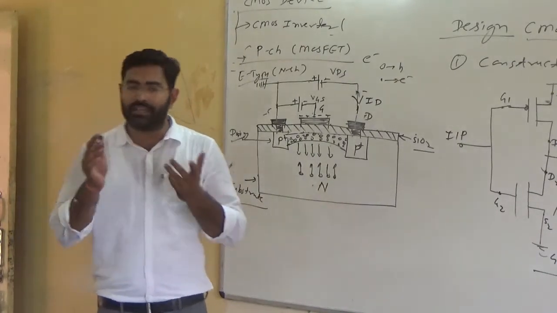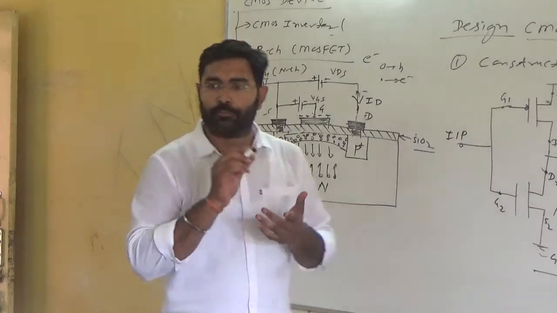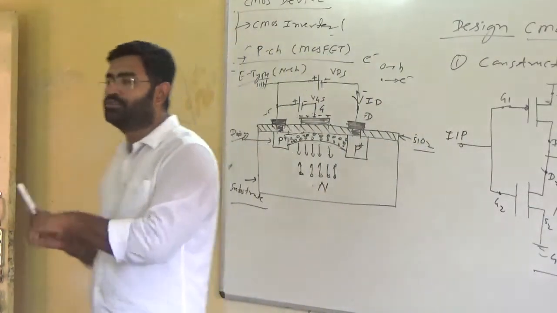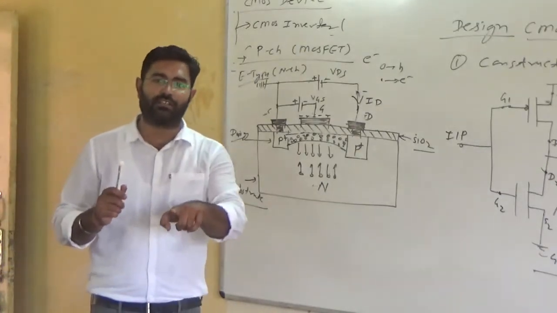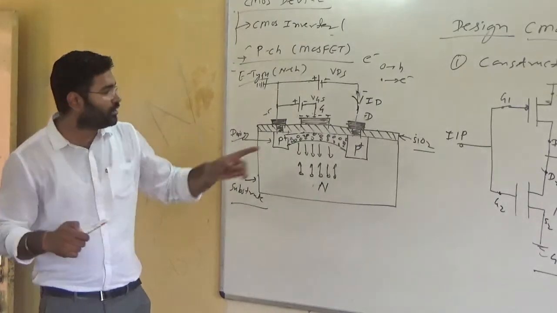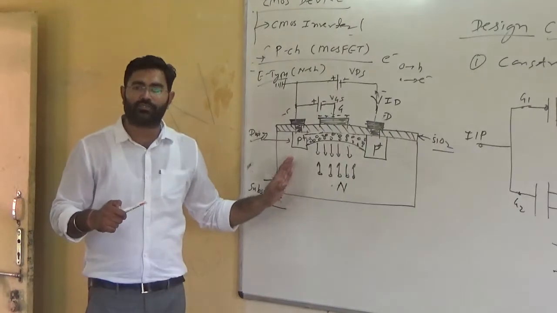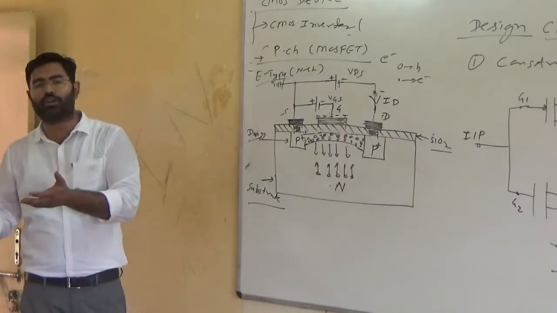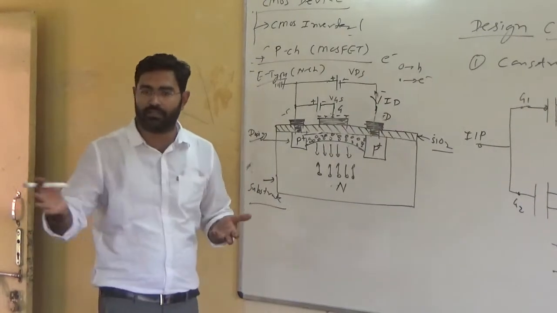But in a device like a BJT, both charge carriers, electrons and holes, are responsible for current conduction, and it is known as bipolar. So the MOSFET is a unipolar device: only electrons or holes are responsible for proper current conduction.